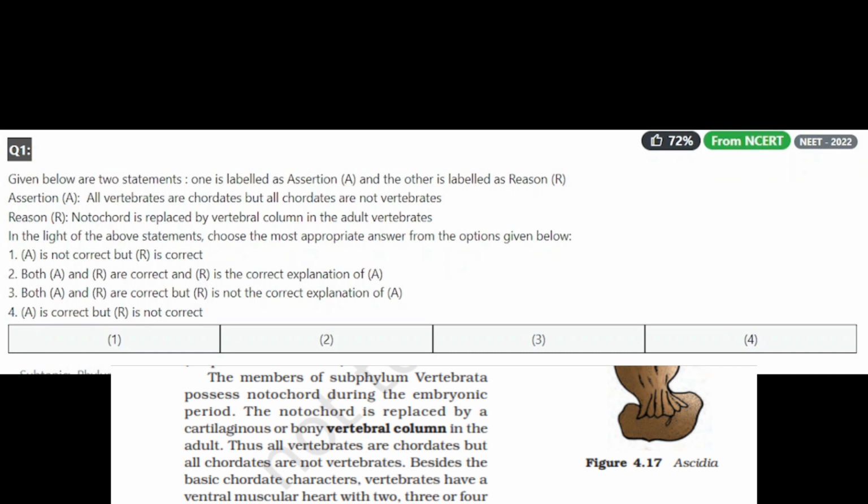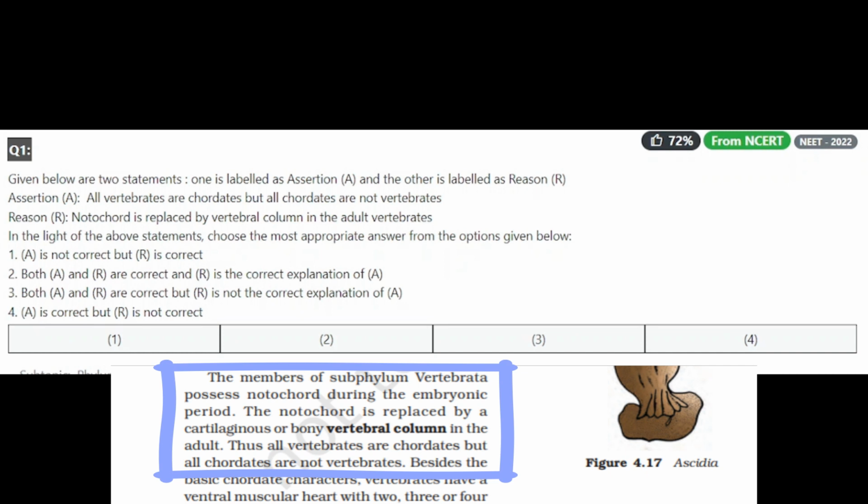Now you carefully observe these two sentences. It is exactly in the NCERT biology book. You can see on the picture on the page number. So assertion, all vertebrates are chordates, but all chordates are not vertebrates. This is true. At the same time, notochord is replaced by vertebral column in the adult vertebrates. Okay, so A is correct, R is also correct, and R is the correct explanation of A.